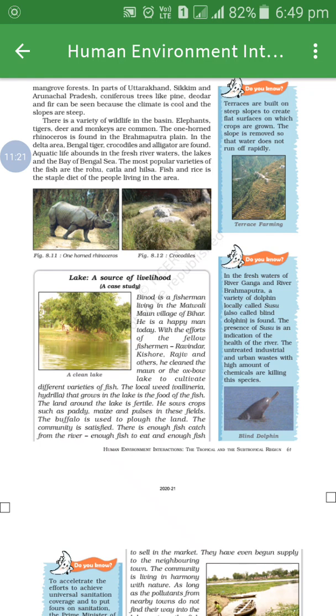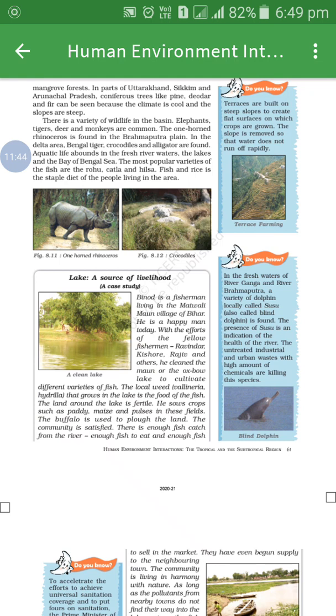Aquatic life abounds in the fresh river water, like fishes in the lakes and in the Bay of Bengal. Means aquatic life like fishes abounds in the fresh river water.